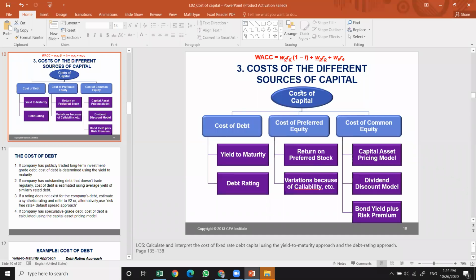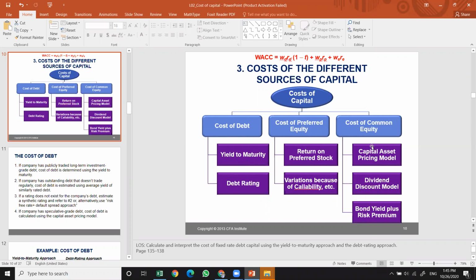To find the cost of capital, you can do it through this formula. You need to find proportions, which is easy to find. Sometimes the proportion is given as a target capital structure, which is, let's say, 30 percent or something. We'll have examples and you'll get a better understanding of it. And your job is to estimate the cost of debt, cost of preferred equity, and cost of common equity through different approaches.